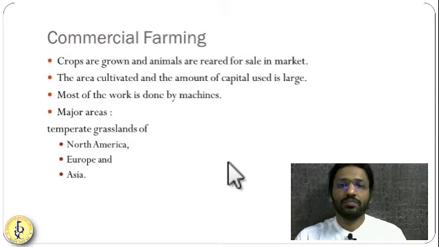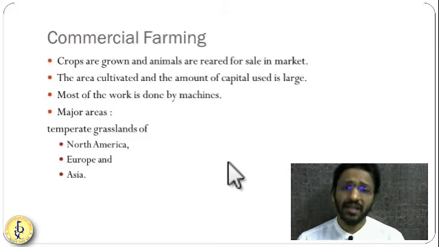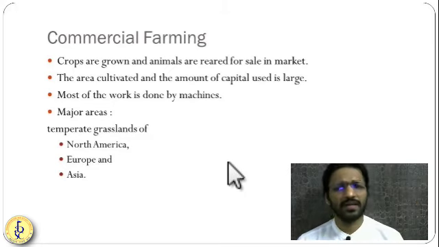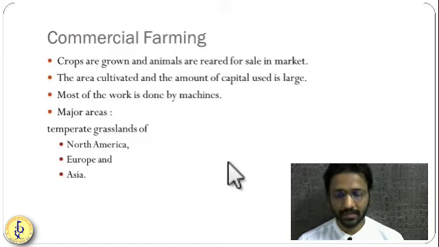Getting it? So here crops and animals are grown basically for profit purposes. In India we have very little commercial farming, 1 or 2%, not much. But in the grassland region of the temperate area, huge tracts of land are used for commercial farming because population is very less, huge tracts of land are available, and the climate is very sufficient for the growth of these grasses.